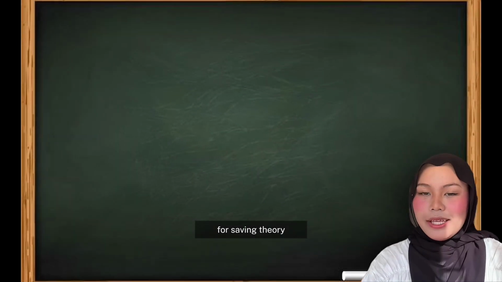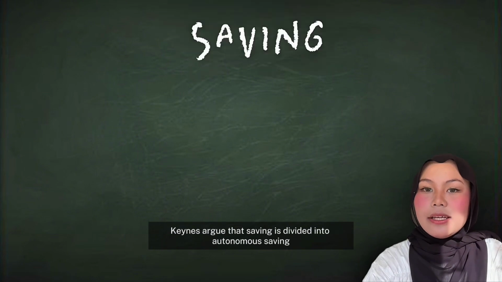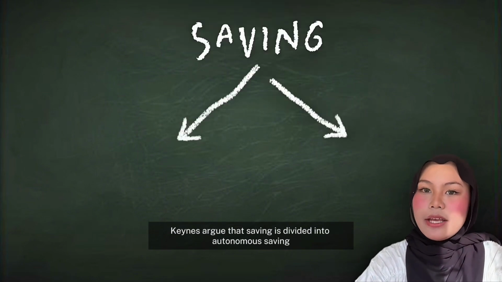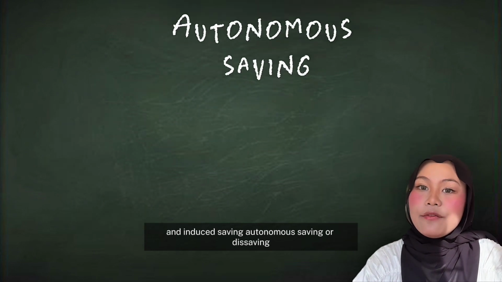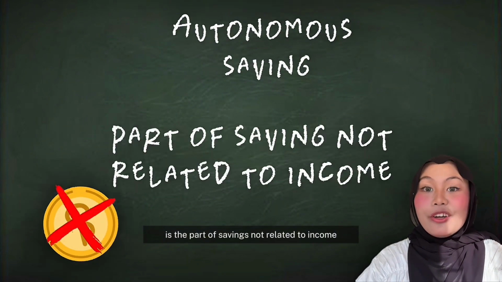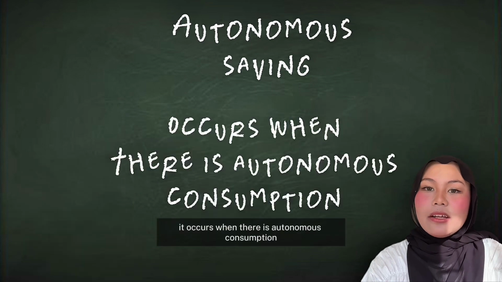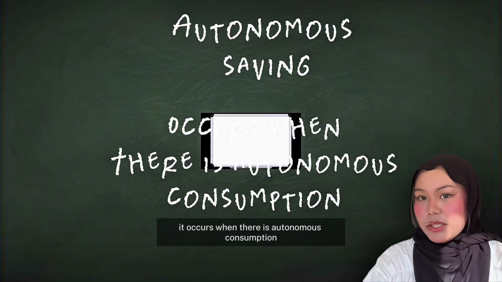For saving theory, Keynes argued that saving is divided into autonomous saving and induced saving. Autonomous saving or de-saving is the part of savings not related to income. It occurs when there is autonomous consumption.